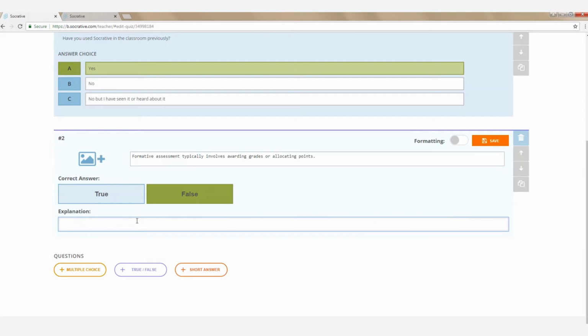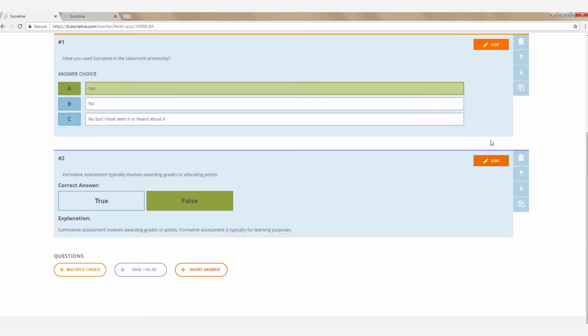or allocating points. So in this little field down here, we see the explanation, and this is where you can write some instantaneous feedback for the learner to receive when they clicked true or false. So we'll just say summative assessment involves awarding grades or points. Formative assessment is typically for learning purposes. And once again, we click Save.